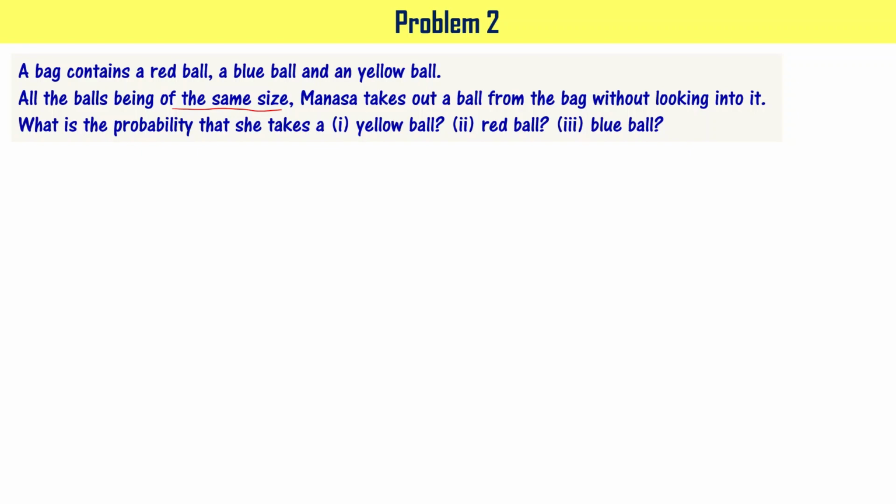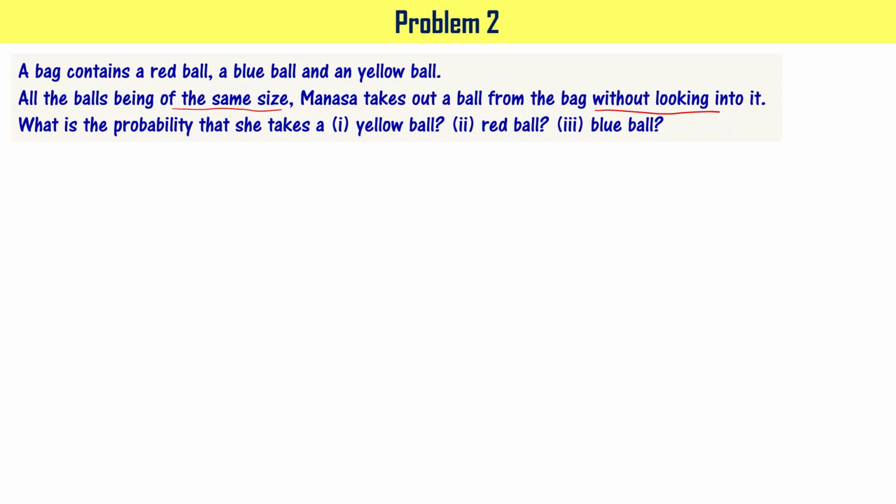If balls are of different size, there is a chance that you may pick the bigger ball, so your selection is biased. But when I say the balls are of the same size, there is no bias. And she's picking the ball without looking into the bag, so it is a completely random selection.